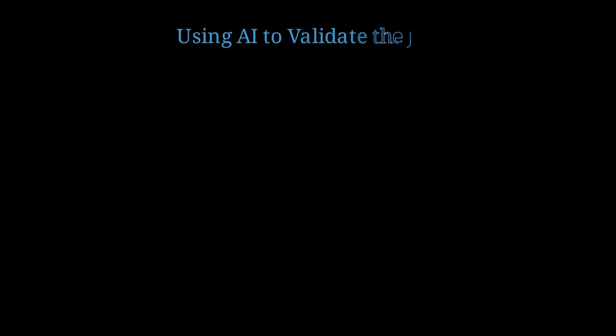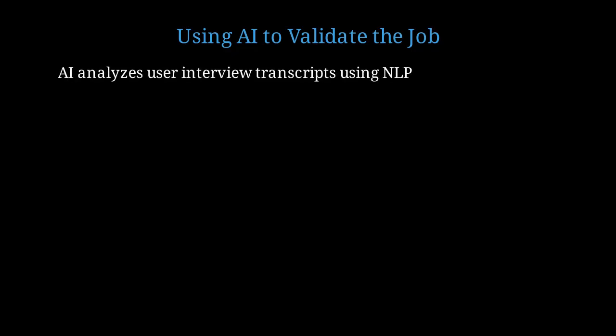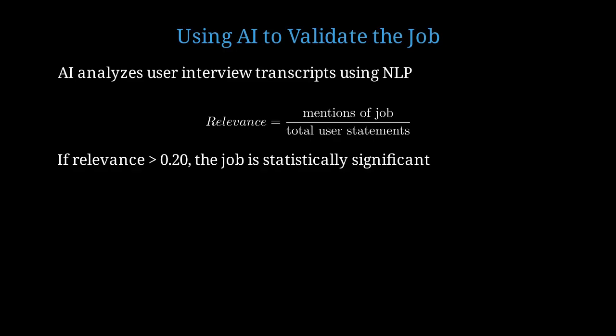Now, how do we use AI to validate this job hypothesis? We apply natural language processing to thousands of user statements. We feed AI interview transcripts. It performs sentiment analysis, extracts key phrases, and clusters similar pain points using unsupervised learning. We calculate relevance as mentions of the job divided by total user statements. If this ratio exceeds 20%, we have statistical significance. If relevance is greater than 0.20, the job is statistically significant at the 95% confidence level for sample sizes above 30 users.